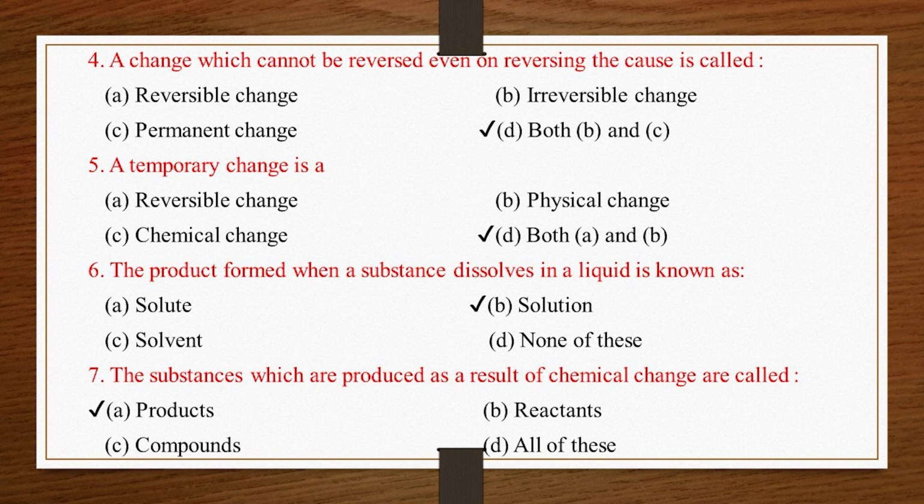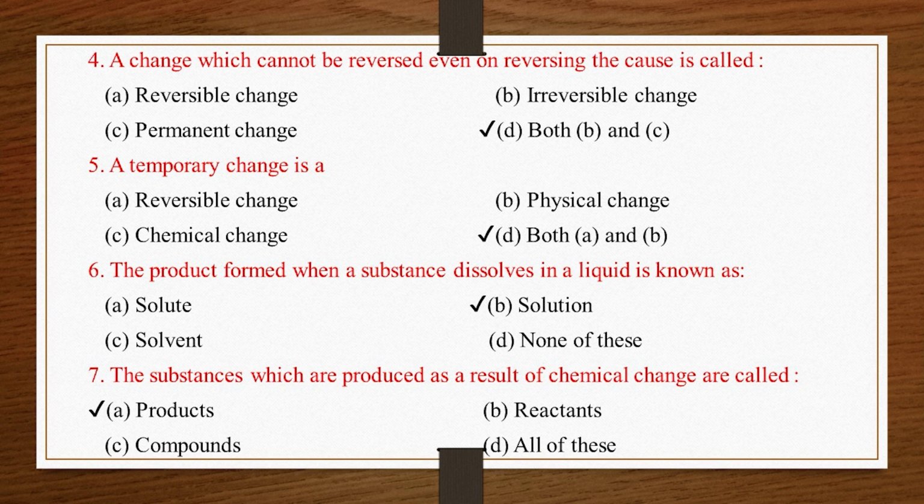5. A temporary change is A. Reversible change. B. Physical change. C. Chemical change ✔. D. Both A and B. 6. The product formed when a substance dissolves in a liquid is known as A. Solute ✔. B. Solution. C. Solvent. D. None of these.